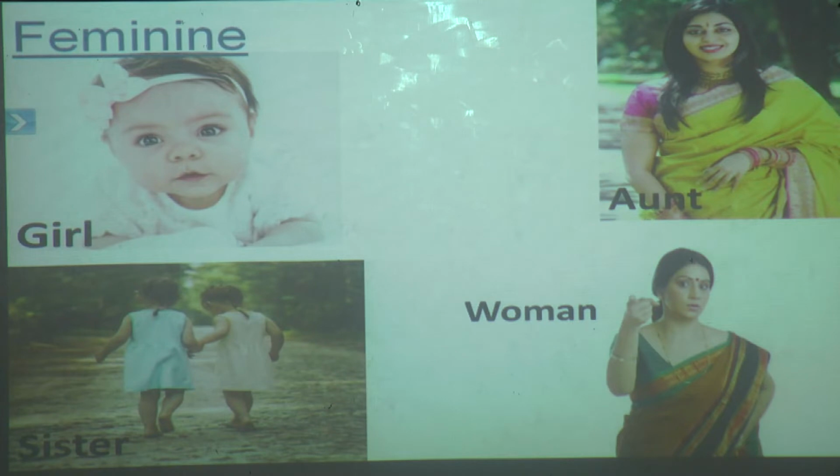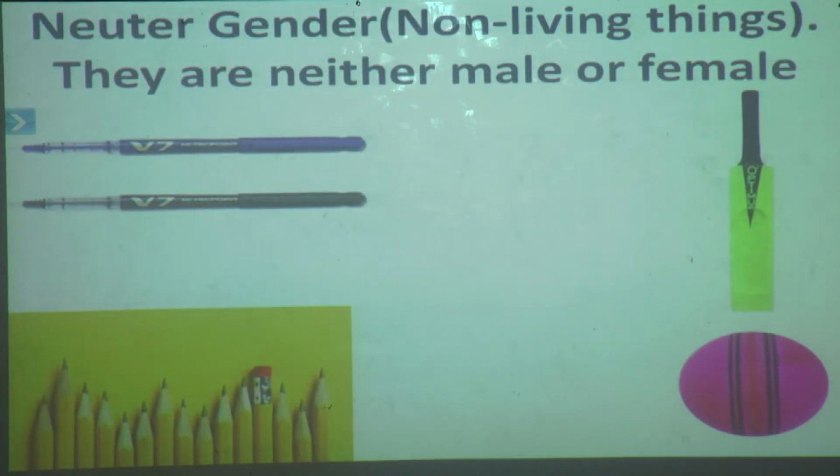Now we will move on to the next. Now what are these? See, what is the topic over here? The third is neuter gender, and in brackets what you can see? Non-living things. Till now what we have learned about living things, they are divided into masculine and feminine. Now neuter gender comes under non-living things.